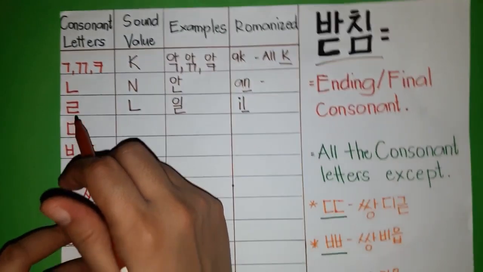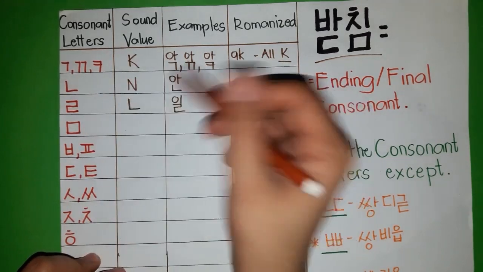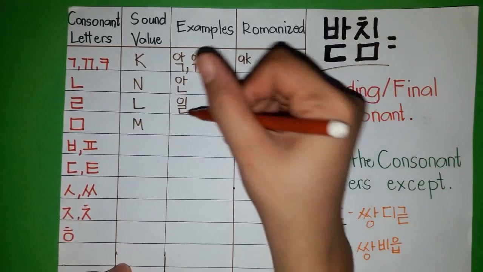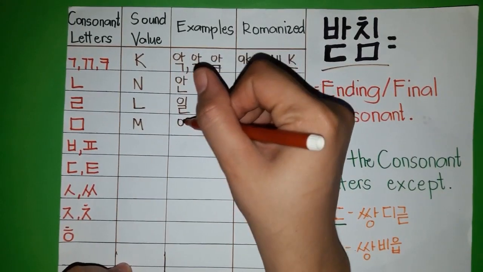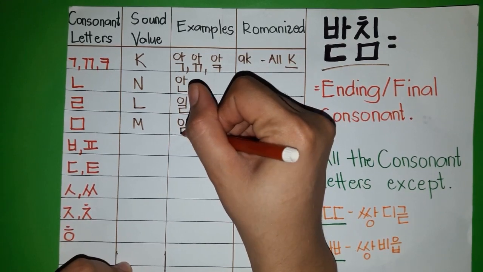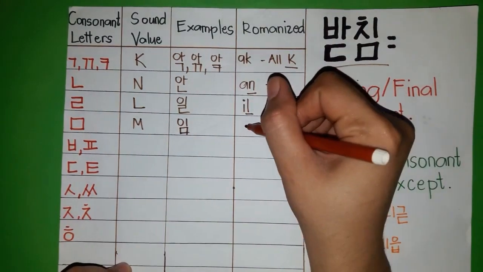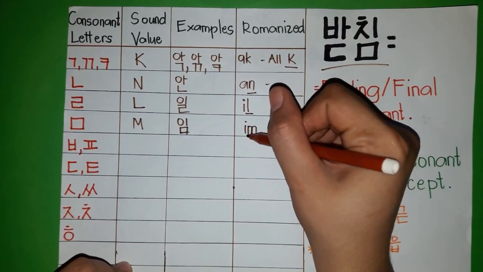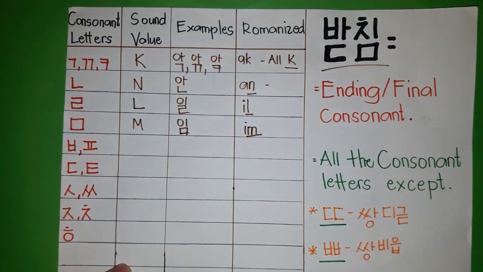Next is mieum. The sound value for mieum is M. For example, the syllable im. One syllable, im. The romanization is this one, so M sound.